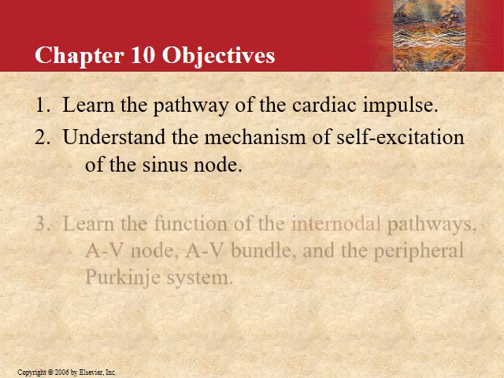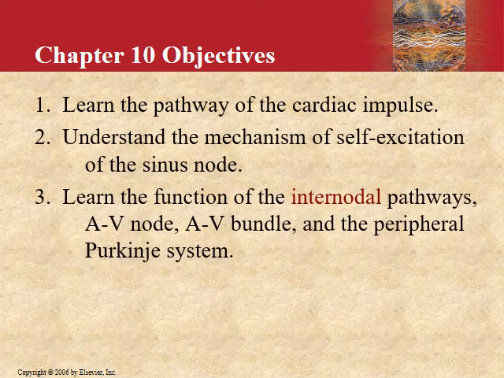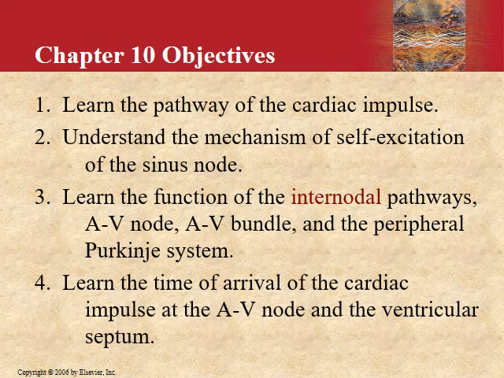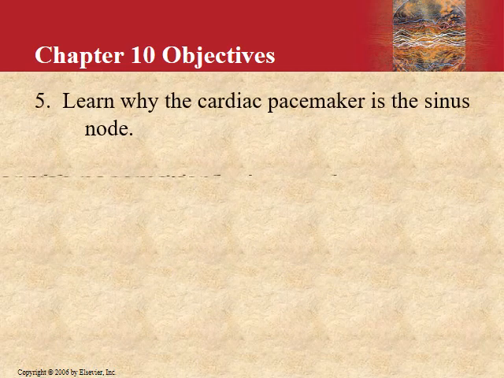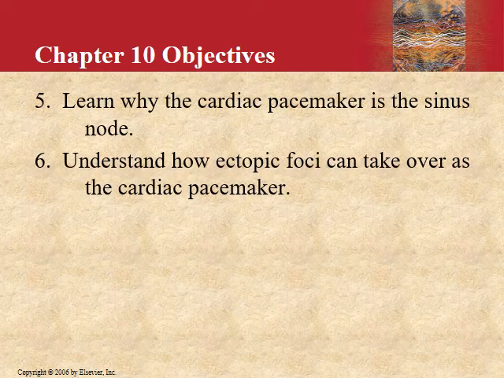Now the objectives of this chapter: basically you must learn the pathways of the cardiac impulse, understand the mechanism of self-excitation in the SA node, and learn the function of the internodal pathway, the AV node, the AV bundle, and their special characteristics and the time duration of the arrival of the impulse and its progression. Why is only the SA node called the cardiac pacemaker, and what would happen if the pacemaker is shifted from the SA node to any other part of the cardiac tissue?